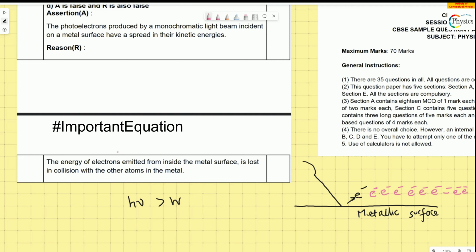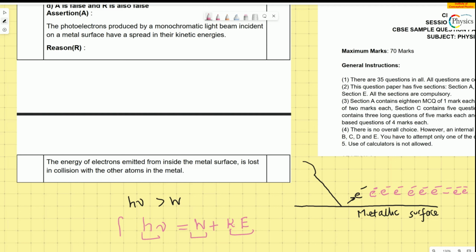Why? Because the photon which comes with energy h nu first has to overcome the work function of the metal, and then the balance energy gets converted into the kinetic energy, right? This is Einstein's formula for the photoelectric effect, which you have to memorize. This is the kinetic energy of the electron.